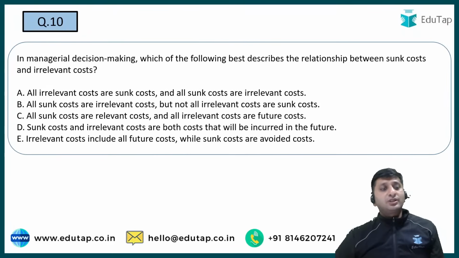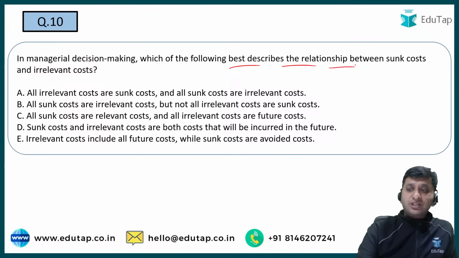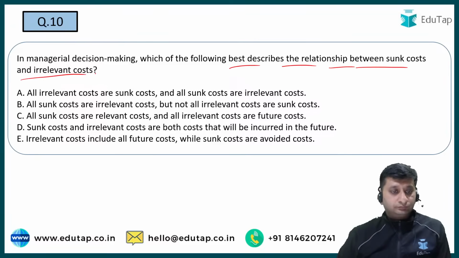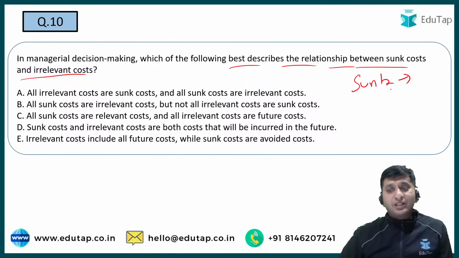चलिए 10th question करते हैं। In a managerial decision making, which of the following best describes the relationship between sunk cost and irrelevant cost? संक कॉस्ट क्या होती है? संक कॉस्ट होती है जो मैंने, मतलब किसी चीज पे लगाई, अब मुझे फायदा नहीं हुआ।